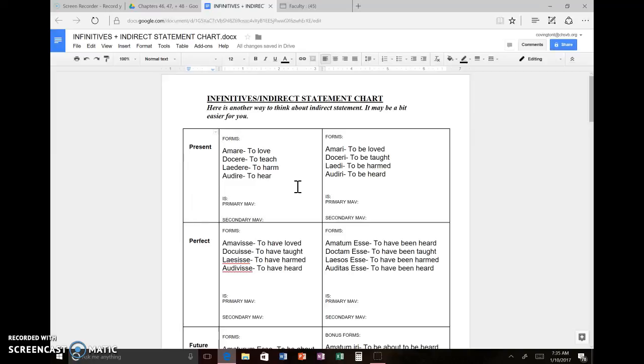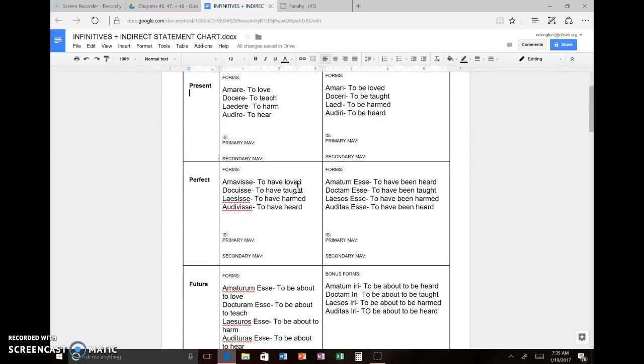So on Friday, we talked about our infinitives chart. We filled out our infinitives chart, right? We had known the first three. We knew the present active, amare, right, if we're using the first conjugation form. The perfect passive, amari, to be loved. And the present passive. And then the perfect active, amavisse, to have loved, okay? But our new forms came into play as well. We learned the perfect passive, where instead of to have loved, we now have to have been heard, right? Where we just took the fourth principal part and we added esse.